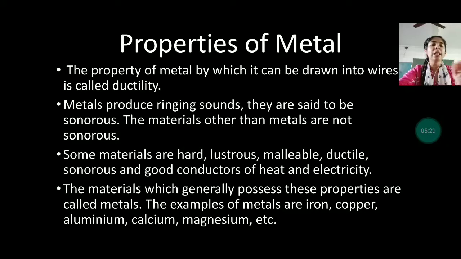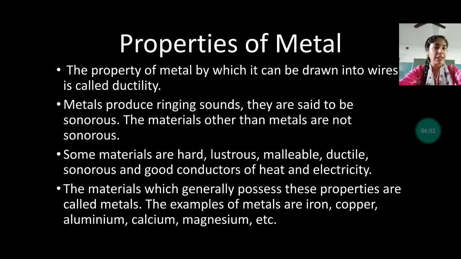Lustrous means very smooth. Malleable, ductile and sonorous, and good conductors of heat and electricity. The materials which generally possess these properties are called metals. So the first property was malleability, ductility, sonorous sound. It should be hard, lustrous, malleable, ductile, sonorous. These are the good conductors of heat and electricity, and when all these properties are followed, that material is known as metal.